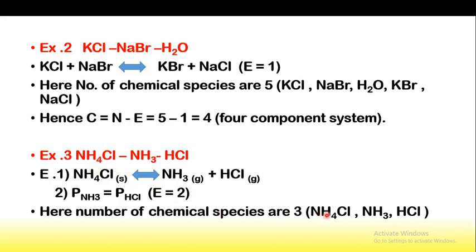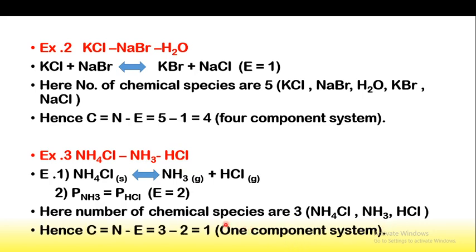The number of chemical species N is 3: NH4Cl is the first, NH3 the second, and HCl the third. Therefore N is equal to 3 and the number of independent equations E is equal to 2. Therefore 3 minus 2 is equal to 1. So this is a one component system.